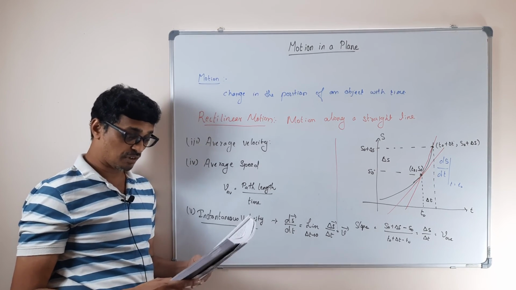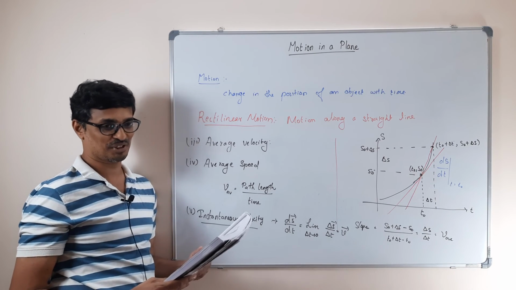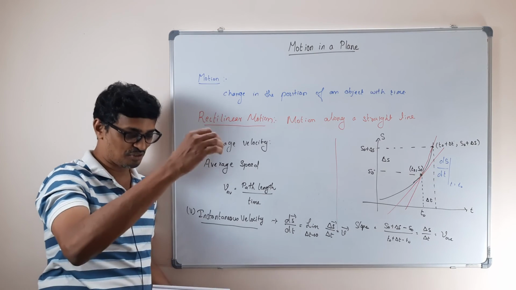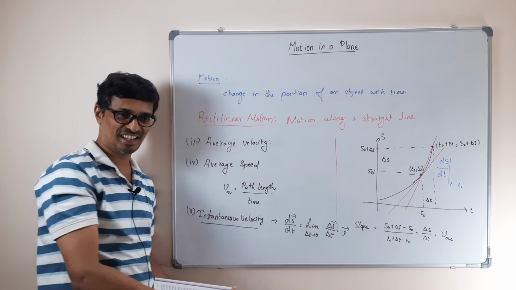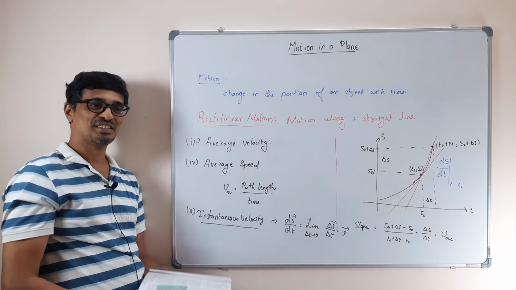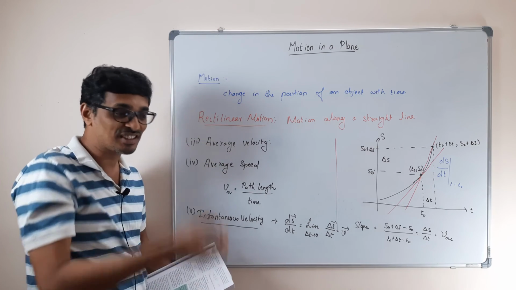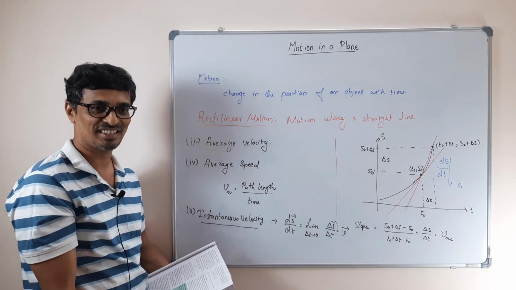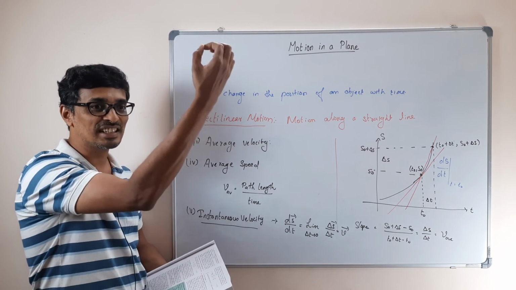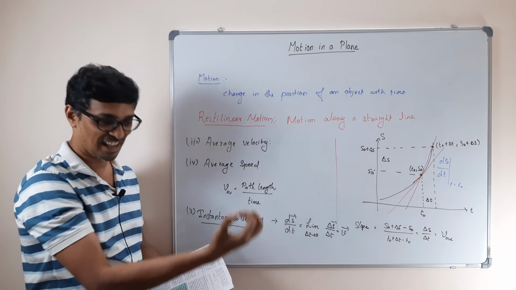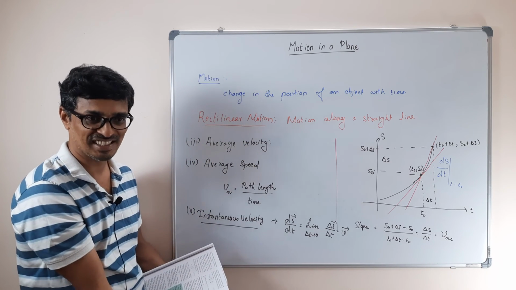And now let us go for a non-uniform rectilinear motion. That's when you're dropping a stone and it speeds up. That is non-uniform. So there it's going to be different, because your average velocity and instantaneous velocity are going to be different. Initially the instantaneous velocity will be slower, and as it reaches the ground, it's going to become faster.